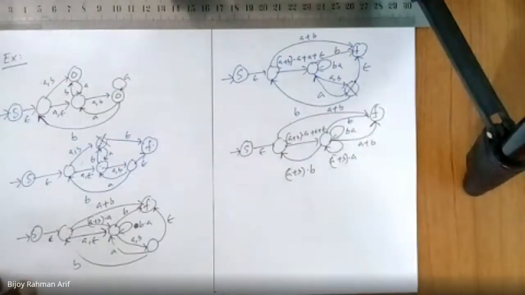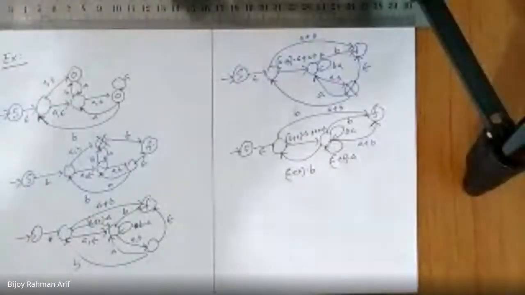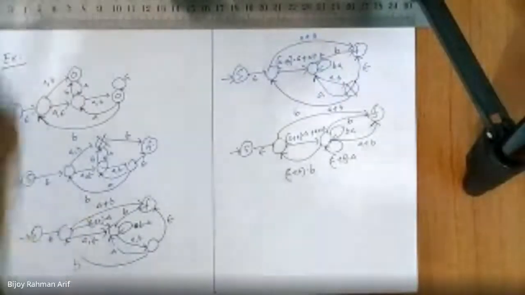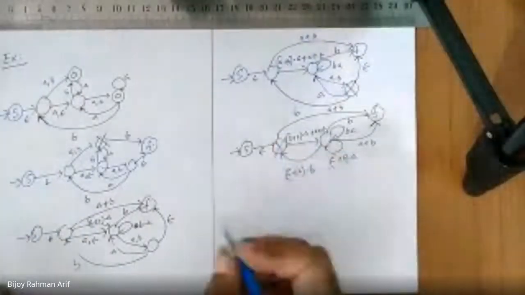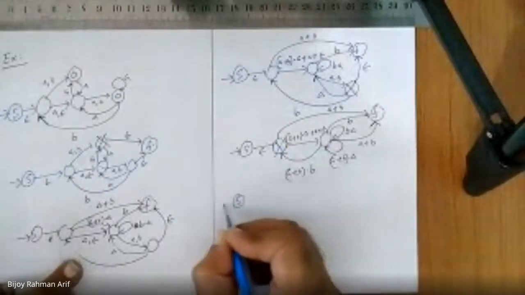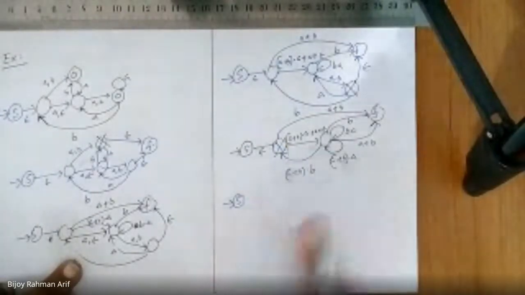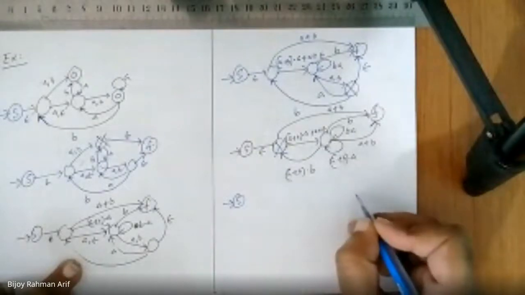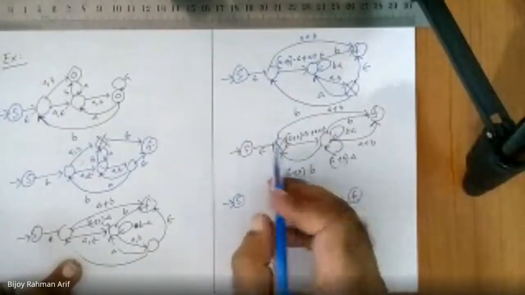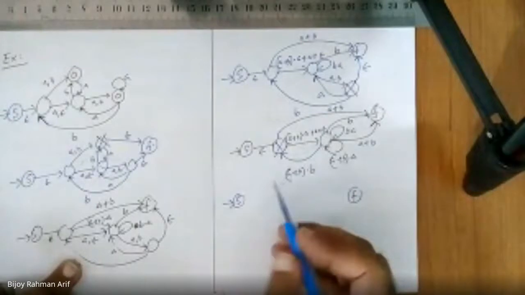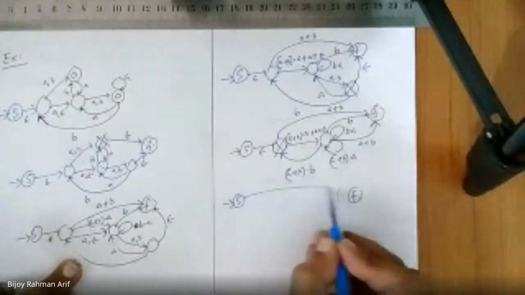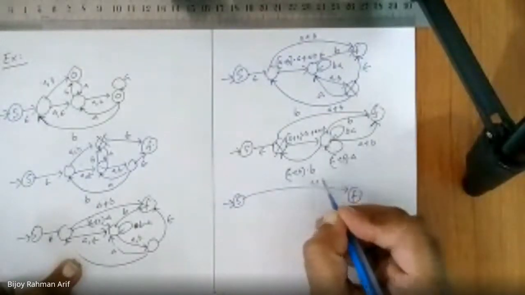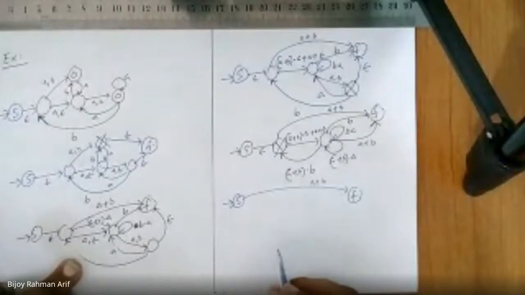Alright. Then which one am I going to remove? It seems this one. This one is simple. So if you remove this, what do I get? Epsilon, don't worry. So final state. Final state. So epsilon directly can go to A union B.